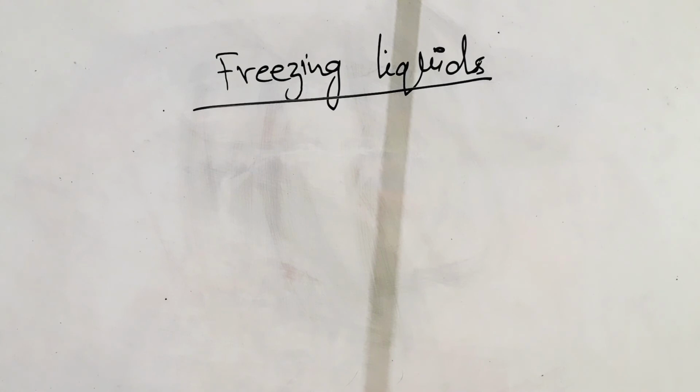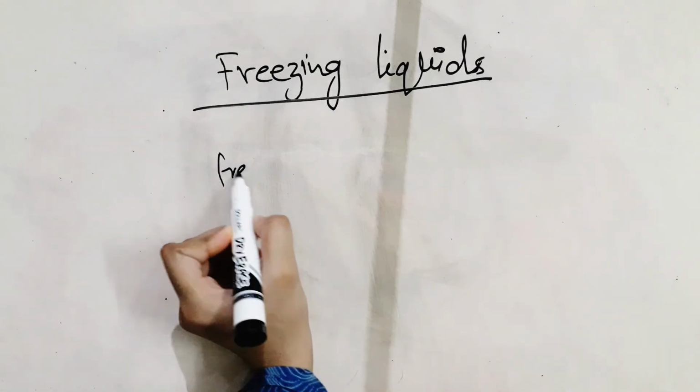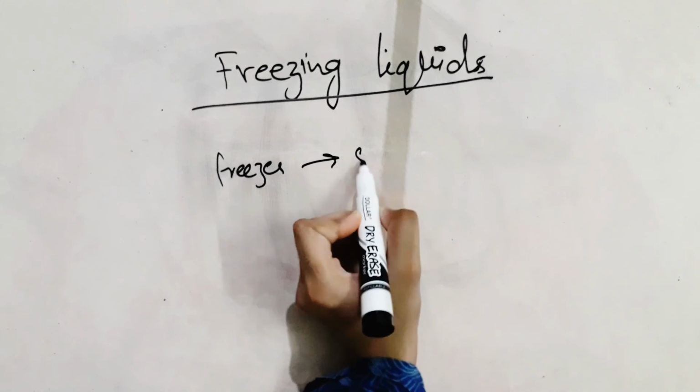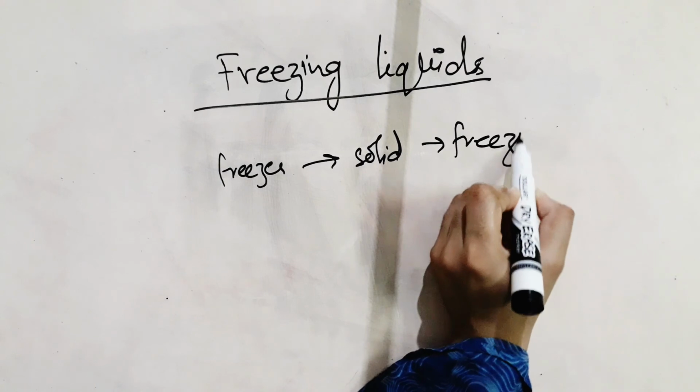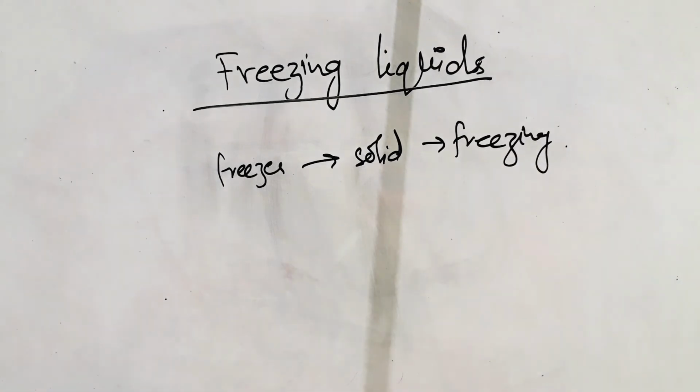When a liquid freezes, it becomes a solid. This process is known as freezing. The particles in a liquid move and slide past each other. In freezing, the particles lose energy, so they transfer heat energy to the environment. The particles move more slowly now and the liquid gets cooler.